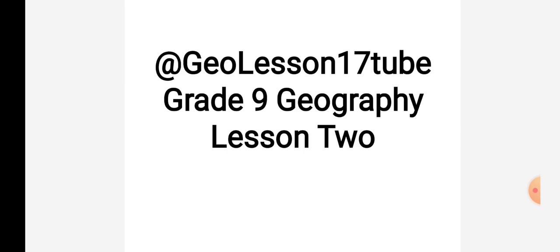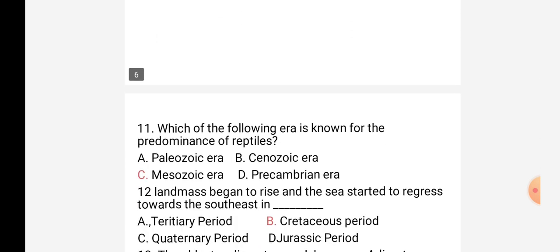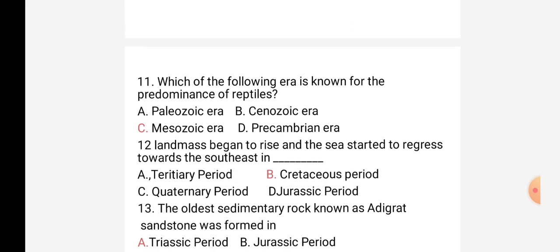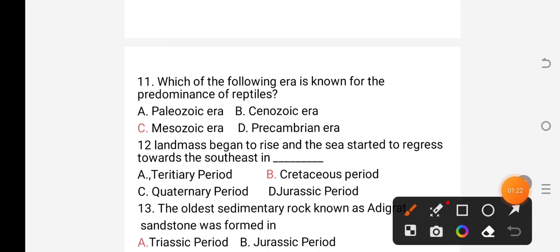At Geological 17 tube for grade 9 geography lesson 2. Question number 11 says that which of the following era is known for the predominance of reptiles? A. Paleozoic era, B. Cenozoic era, C. Mesozoic era, D. Precambrian era.